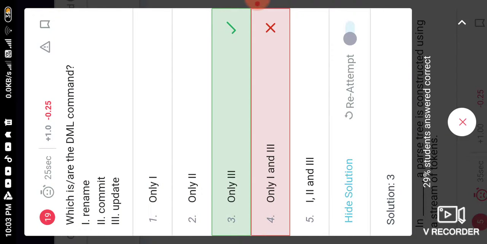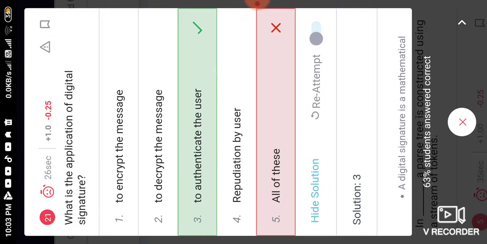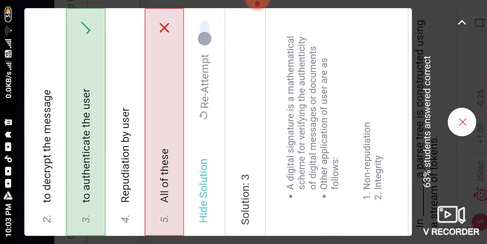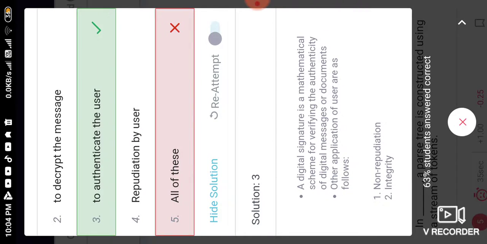So this is a very important question. What is the application of digital signature? We use digital signature to authenticate the user and to maintain the integrity and consistency of the data.